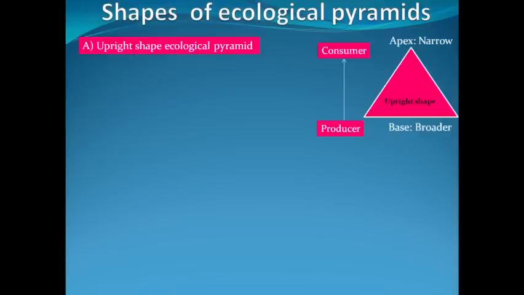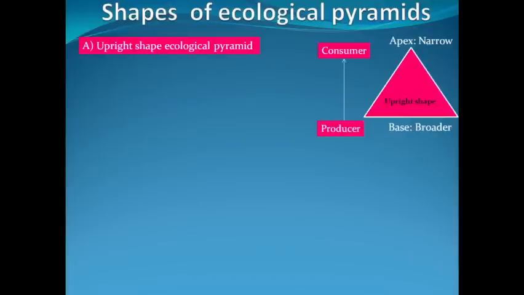So always the data related to the producers will be represented at the base, and at the apex the data related to the top consumer level will be reflected.